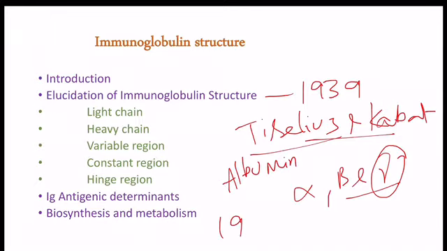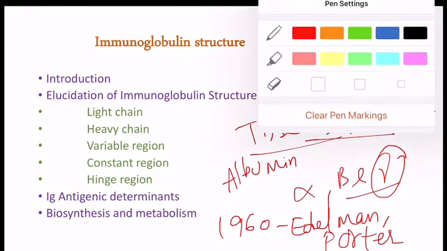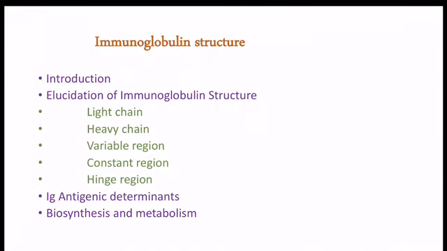In 1960s, Edelman and Porter characterized that the antibodies consist of disulfide bond that is linking the H and L chains, and they deduced the structure and complete amino acid sequence for the IgG, for which they received the Nobel Prize in 1972.